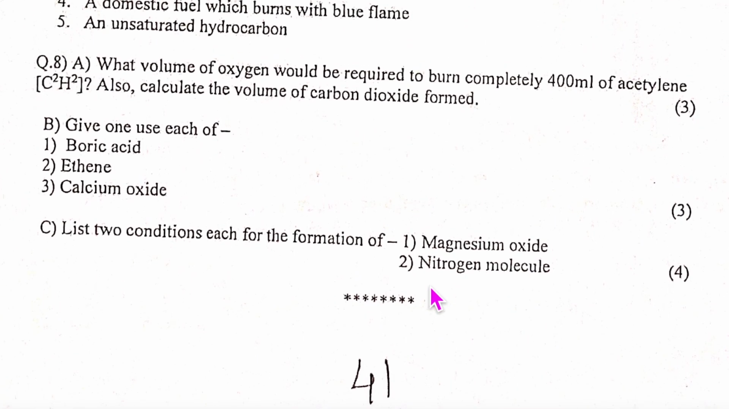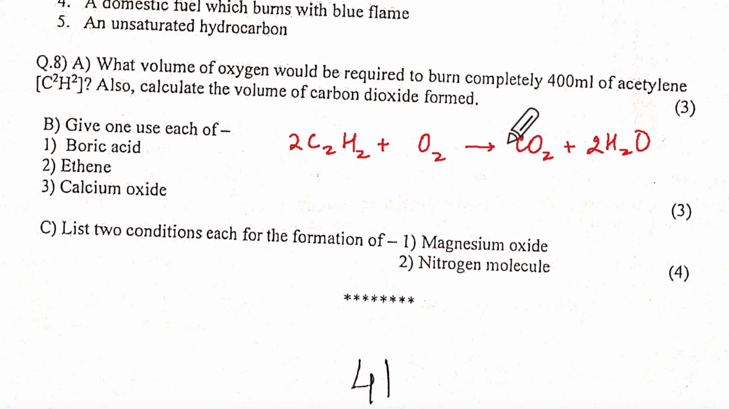What is the last question number? What volume of oxygen would be required to burn completely 400 ml of acetylene? Acetylene is C2H2, and with O2, what products will it give me? CO2 and H2O. So I'll have to balance it out. Can you see over here? This is an even number, oxygen even number, this is an odd number. So make this even. So how many H's do you have? 4. So write like this. So 4 CO2. Balancing carbon.